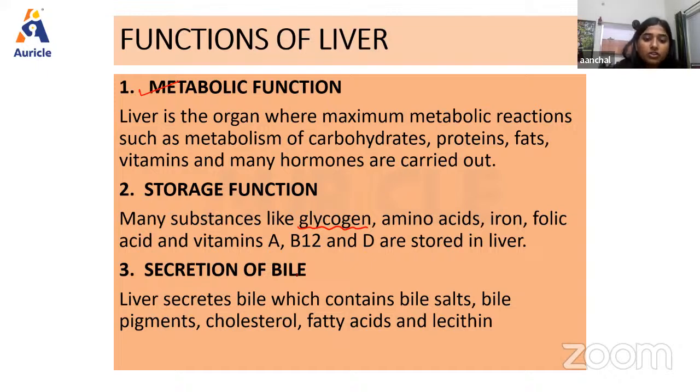Next, we have the secretion of bile. The cells of the liver secrete a very important substance that is responsible for the emulsification of fats, and that is bile. So the liver secretes bile, which contains bile salts, bile pigments, cholesterol, fatty acids, and lecithin.